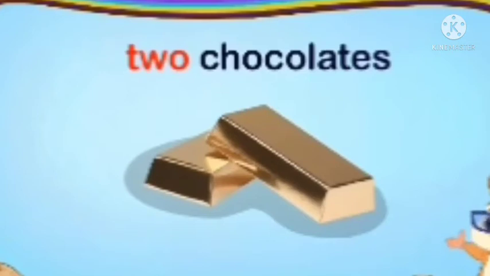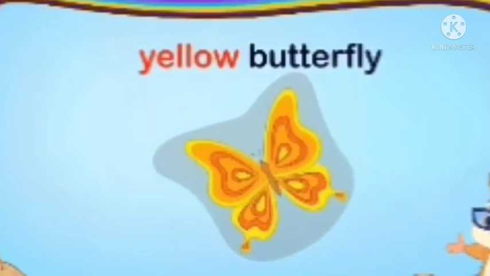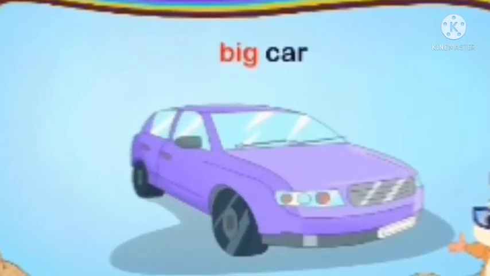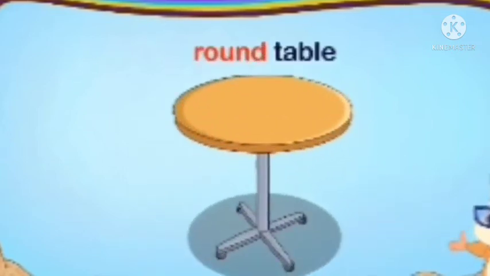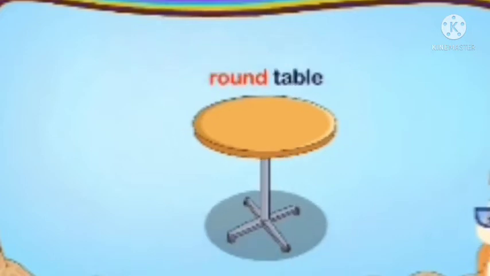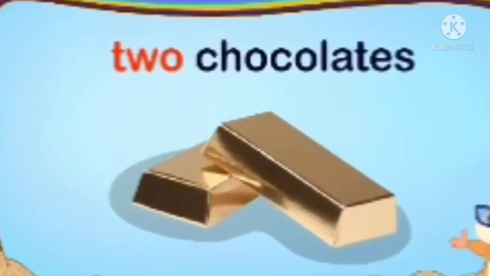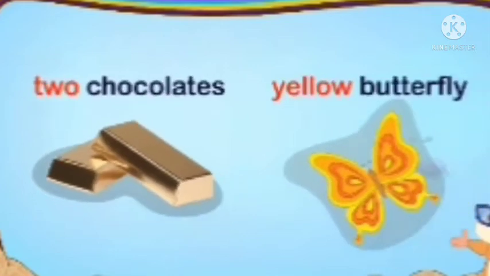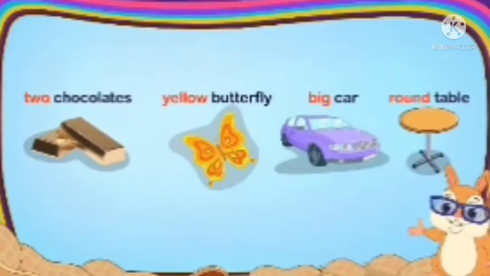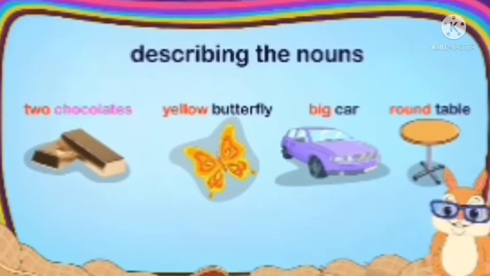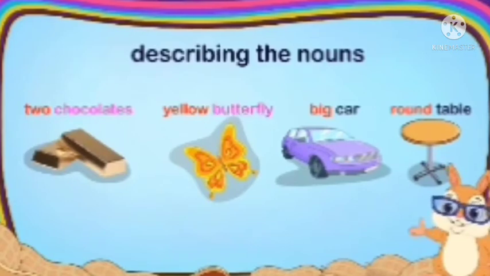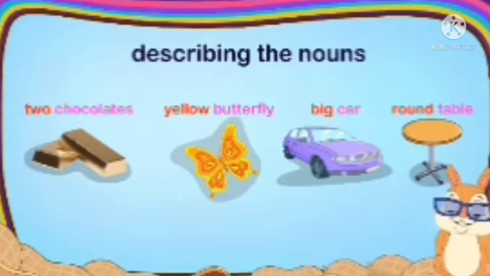Now, 2 chocolates. How many chocolates? 2 chocolates. Yellow butterfly. Which color? Yellow. Big car. What is the size of the car? Big car. Round table. Shape of the table is round. Now these 2 chocolates, yellow butterfly, big and round, they describe the nouns chocolate, butterfly, car and table. They are describing these naming words, you can say.